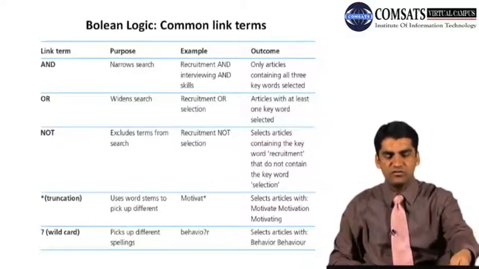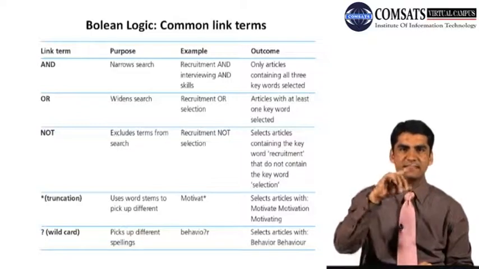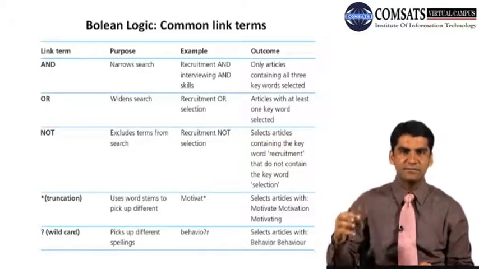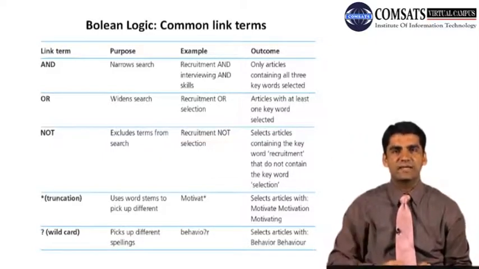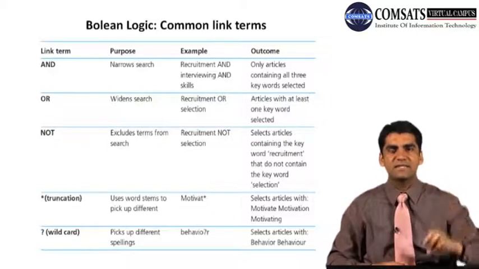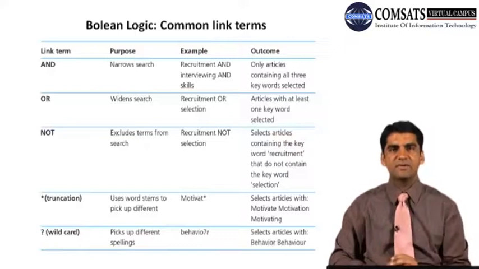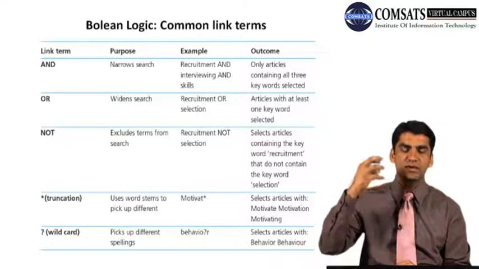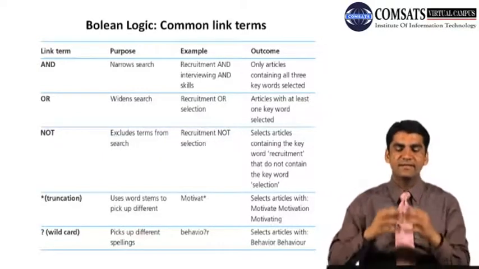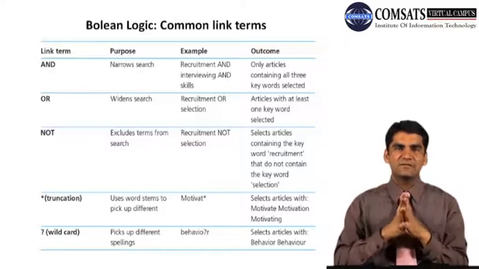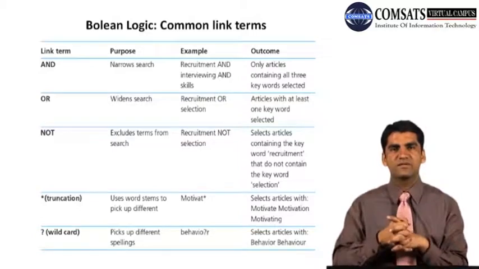So in the fourth line you can see that truncation, that is adding a star to certain words, advises the search engine or the database to search whatever terms are available relevant to that particular term. So here is the example of motivation: motivate, motivation, motivating, motivated.